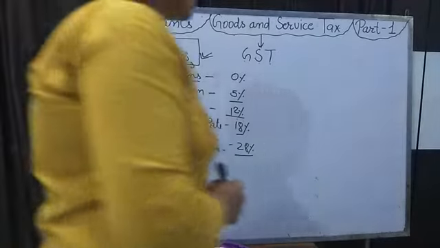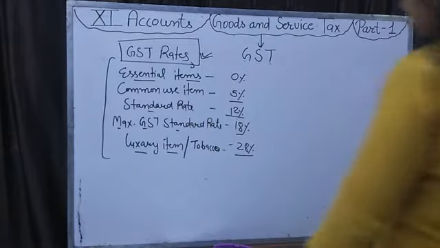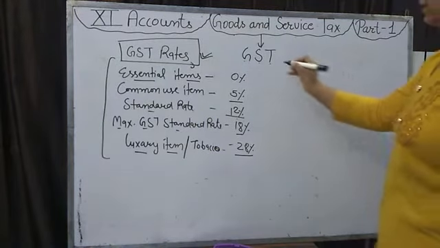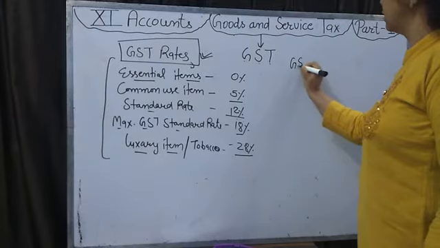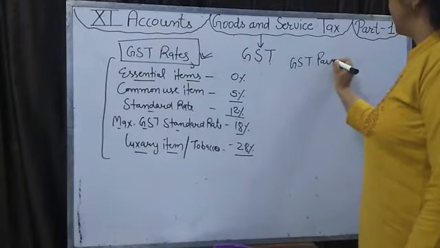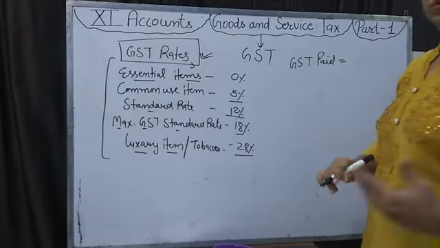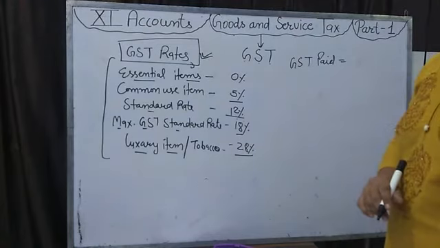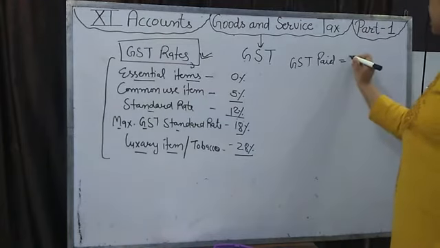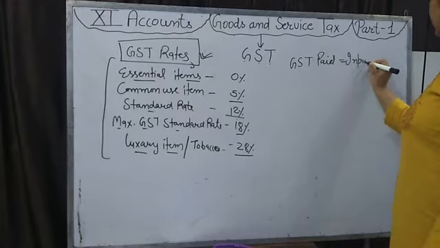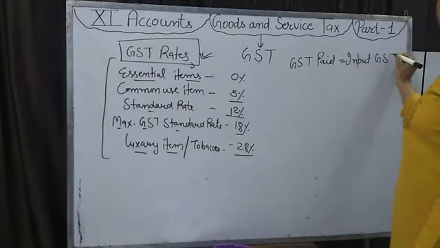When any businessman purchases goods, the GST paid by the businessman to their supplier is known as input GST.